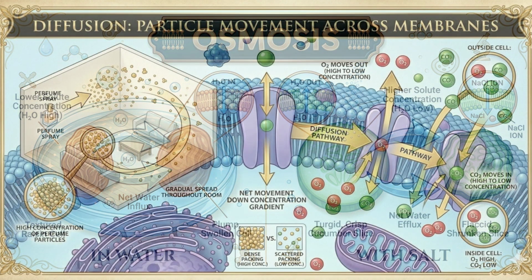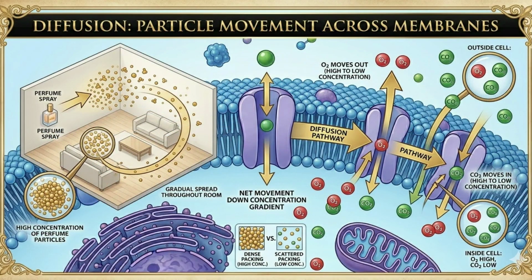Another important process is diffusion. Diffusion is the movement of particles from a region of higher concentration to a region of lower concentration. For example, when perfume is sprayed in one corner of a room, its smell gradually spreads throughout the room. This happens because perfume particles move from an area of high concentration to low concentration. Similarly, oxygen and carbon dioxide move in and out of cells through diffusion.